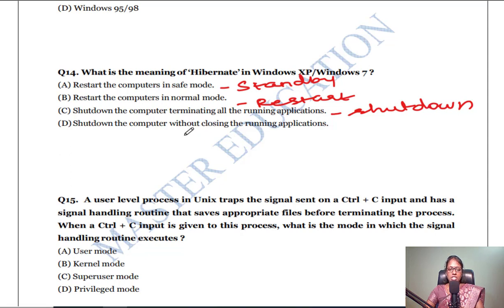The next one is shutting down the computer without closing the running applications. Suppose I open a document, Word or Excel or something, and then I shut down the computer without closing it, that is called hibernate. Okay, that is called hibernate. Without closing the running applications, shutting down the computer is called hibernate.